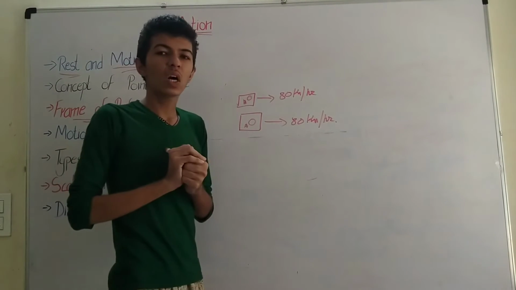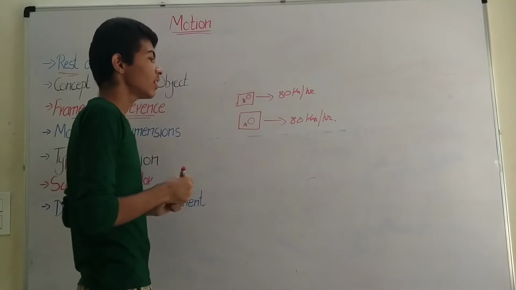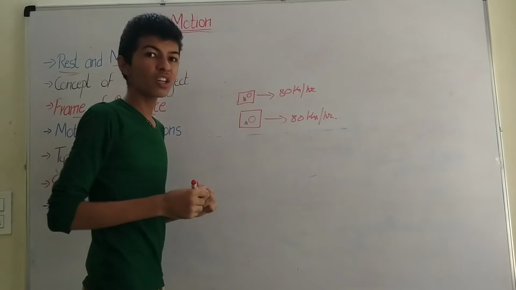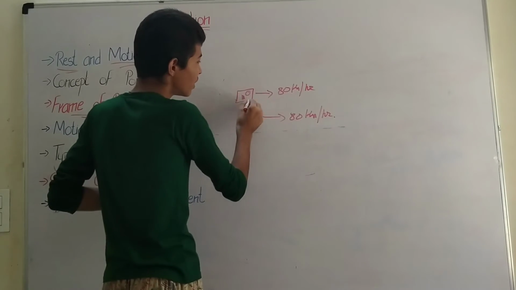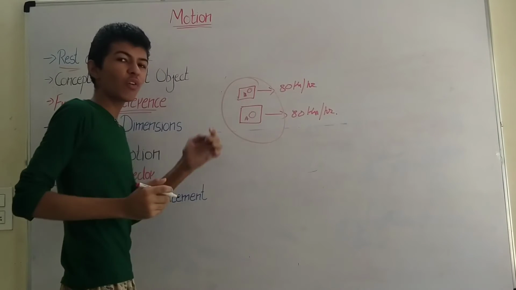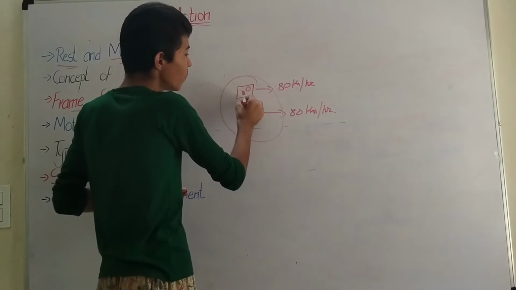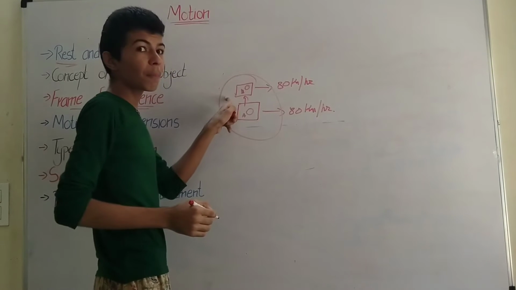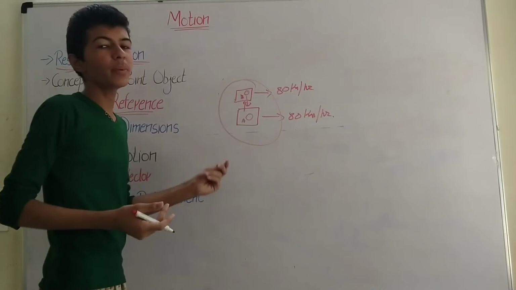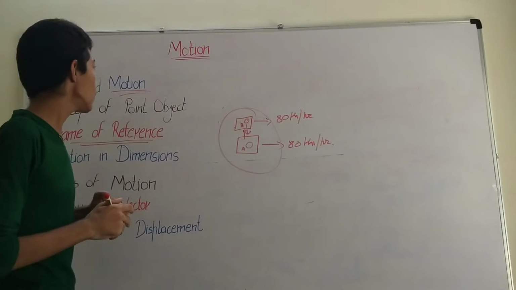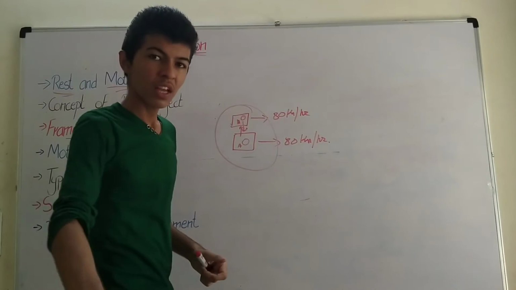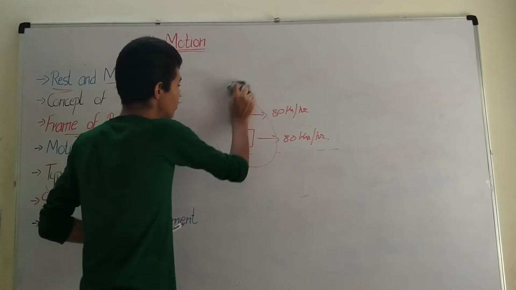Pause this video and give it a shot. So let's move to the solution. Now these bodies are moving with equal speed. So the surrounding of A would be the same as the surrounding of B. So according to A, the car B or the person B is at rest, but according to the person B also, A would be at rest. So the frames of reference are both relative terms. This depends on the person who is talking about it.